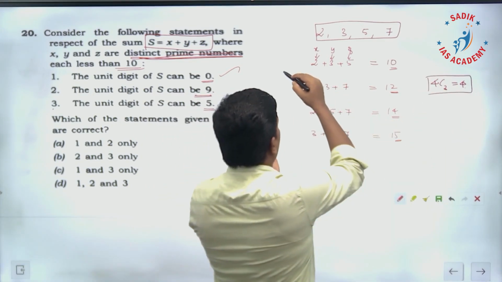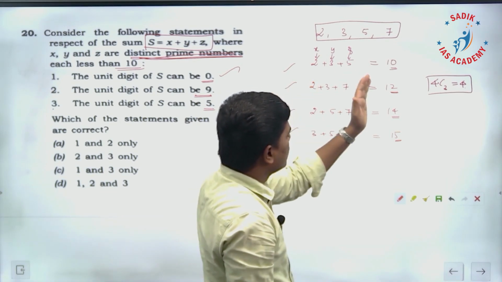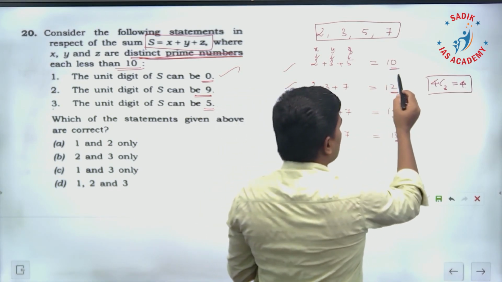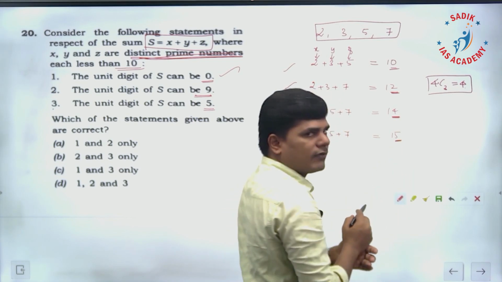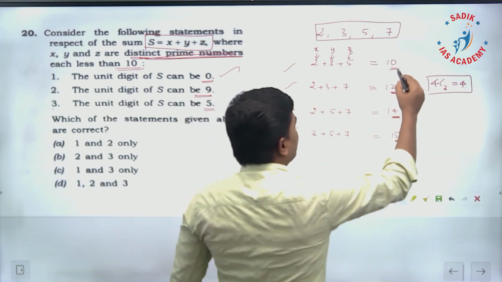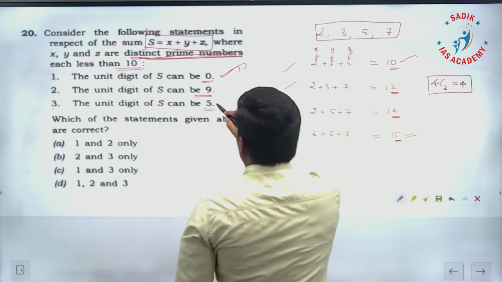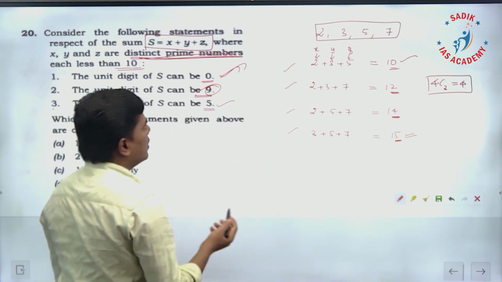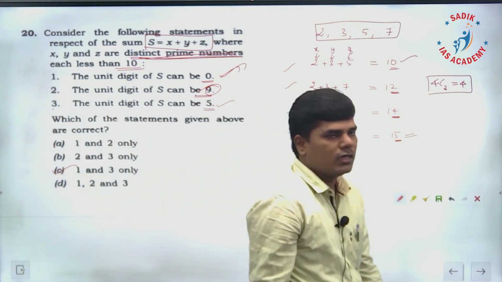We have given all the 4 possibilities here. If you look at the sum and its unit digit, it is ending with 0, 2, 4, and 5. So these are the only 4 possibilities for these 4 numbers. Therefore, the unit digit can be 0, yes. The unit digit can be 5, yes, but it cannot be 9. Can the unit digit of s be 9? No, it is not possible. Therefore, 1 and 3 are right. So the option is C, 1 and 3 only correct.